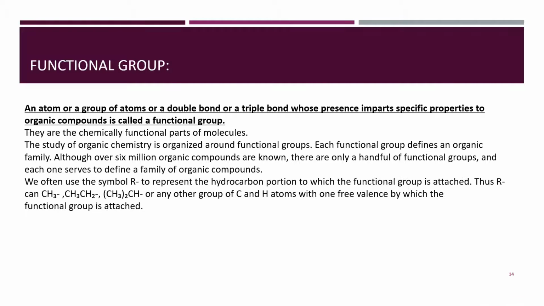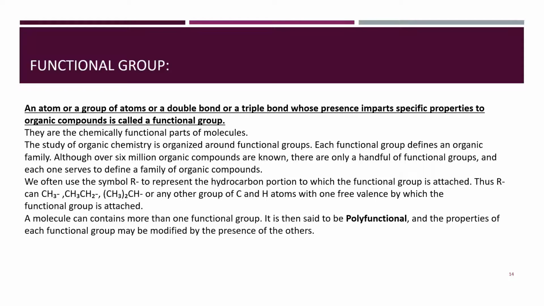We often use the symbol R to represent the hydrocarbon portion to which the functional group is attached. Thus, R can be methyl, ethyl, propyl or any other group of carbon and hydrogen atoms with one free valency, which means that the functional group will be attached to that free valency.